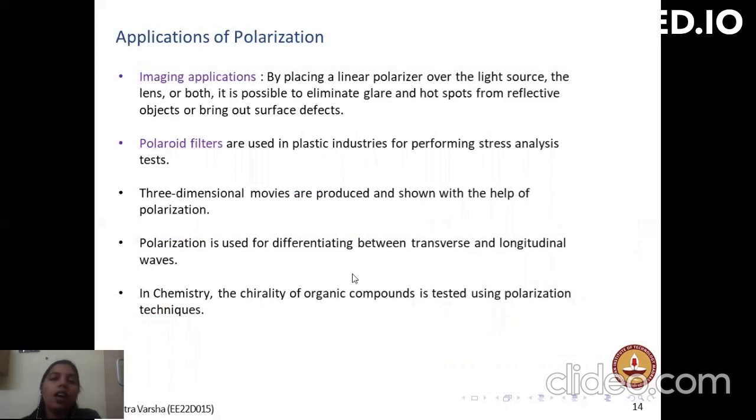Applications of polarization: it is used in imaging applications by placing a linear polarizer over a light source, the lens, or both. It is possible to eliminate glare and hot spots from reflective objects. Polaroid filters are used in plastic industries to perform stress analysis. Three-dimensional movies are produced and shown with the help of polarization. Polarization is used for differentiating between transverse and longitudinal waves. In chemistry, organic compounds are tested. The chirality of the organic compounds is tested using the polarization technique.